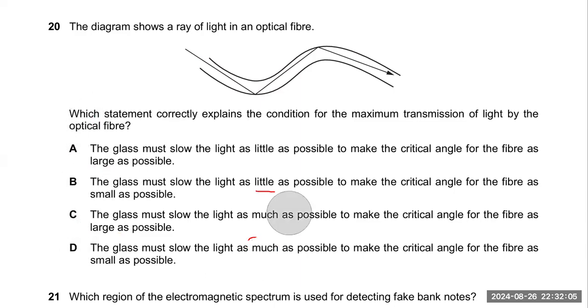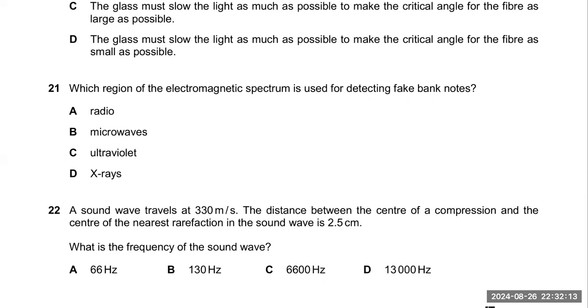Okay. Now, next question is, which region of electromagnetic spectrum is used to detect fake banknotes? This question is taken from the electromagnetic spectrum, where we have a long range of waves like radio waves, infrared waves, microwaves, visible light, ultraviolet, and X-rays and gamma rays.